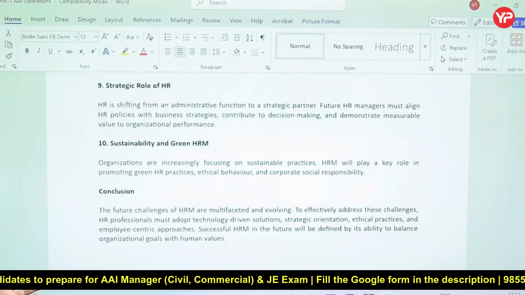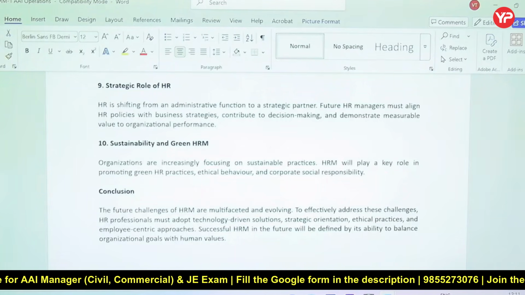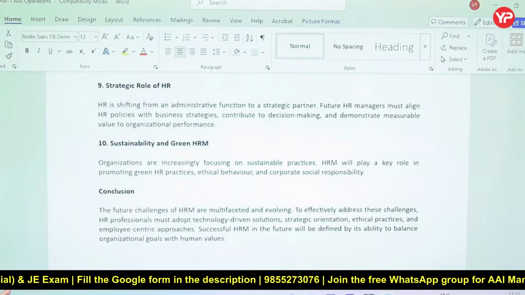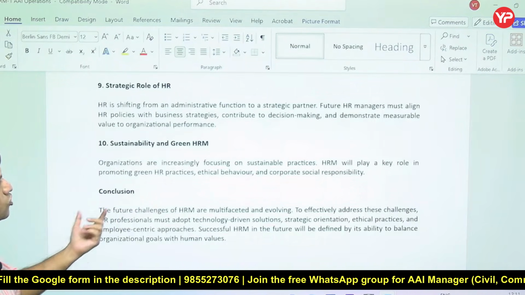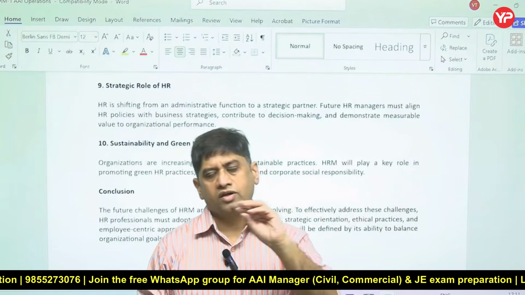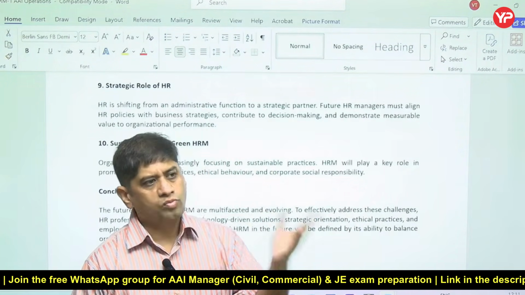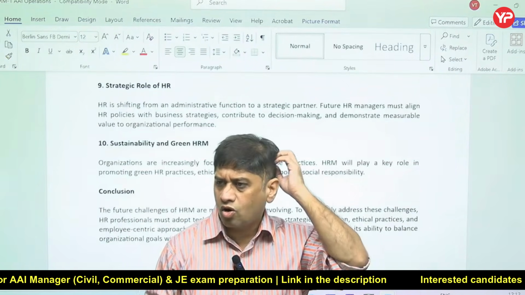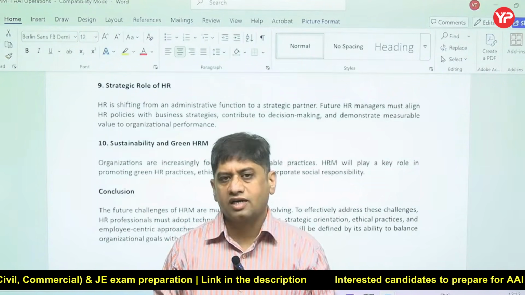Sustainability and green HRM, that is the latest thing we are talking about. HR practices should be such that corporate social responsibility is a component of them. Corporate social responsibility means that if your company is of a particular size, you compulsorily go for 2% of your profit into corporate social responsibility. There is a law under which corporate social responsibility works.